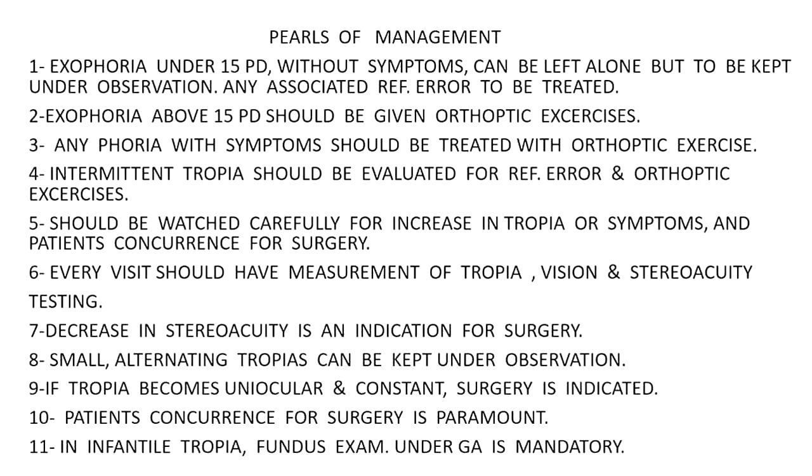Exophoria above 15 PD should be given orthoptic exercises. Any phoria with symptoms should be treated with orthoptic exercises. Intermittent tropia should be evaluated for refractive error and continued with orthoptic exercises. It should be watched carefully for increase in tropia or symptoms, and the patient's concurrence for surgery must be taken.